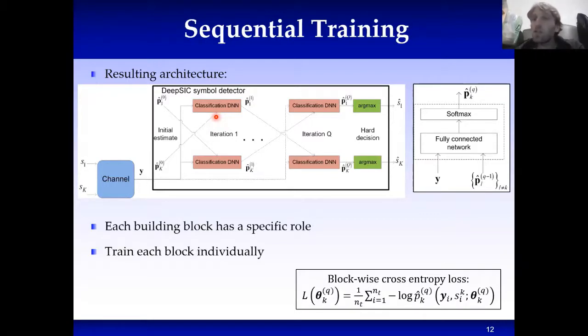So what we can do is train each building block individually and do it all in a sequential manner. And then we can use the same training set to train each building block, which means that we now train, using the same training set, a much smaller number of parameters using the block-wise cross-entropy loss. And then we can use a much smaller training set in order to train the overall network by accounting for the purpose of each one of those building blocks.